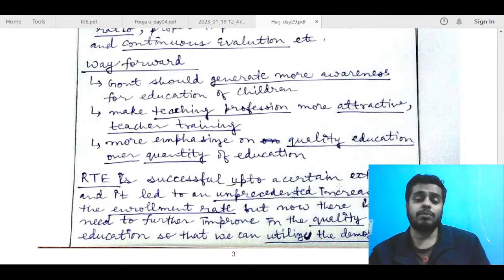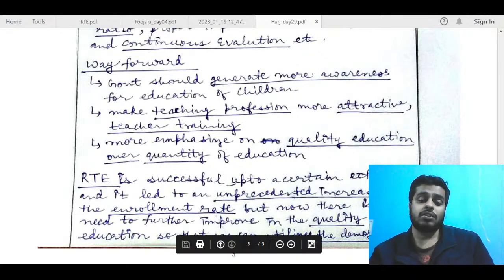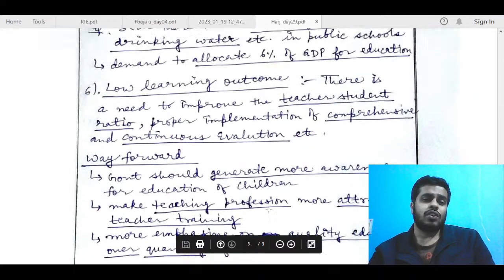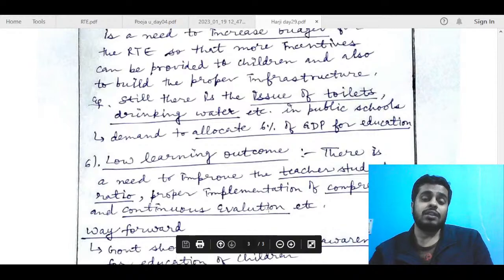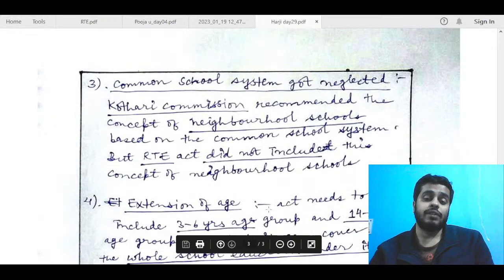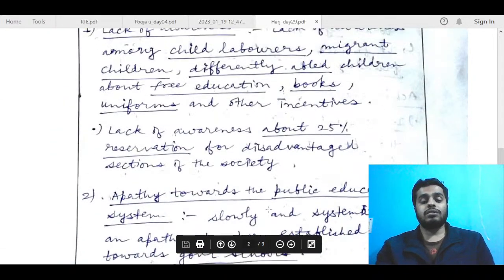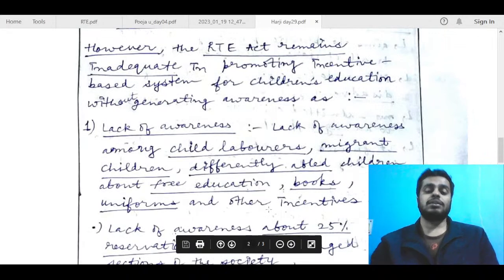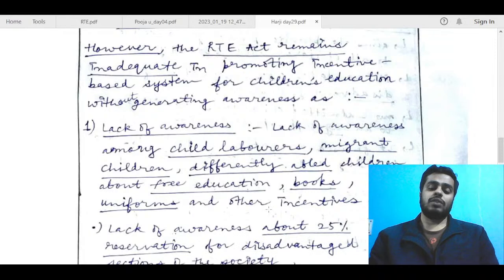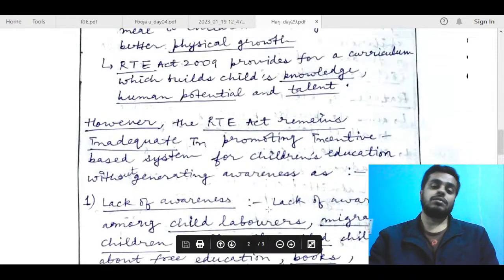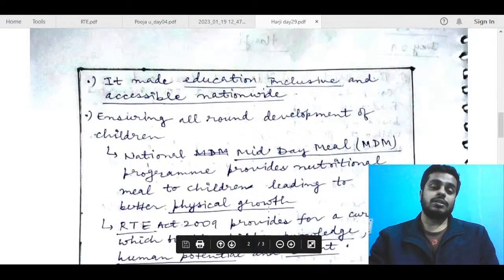Basically, RTE is successful up to a certain extent, with an increase in the enrollment rate, but now there is a need to, okay, fine. Conclusion is pretty good. So overall, you have written a very content-rich answer. All the parts have been addressed pretty well, and many points are written in each part. Just try to include some government schemes, some data points, report names, etc., to make it a bit better. Otherwise, I think you will get 6 out of 15 for this answer, Harji.